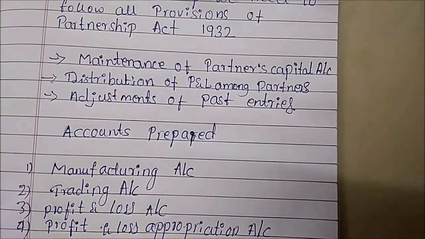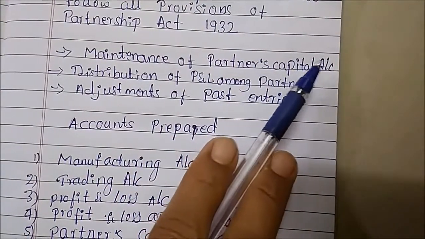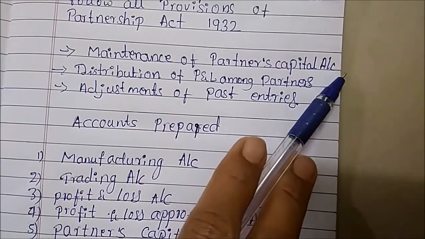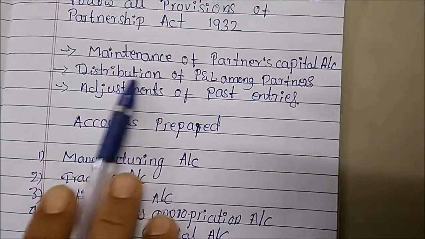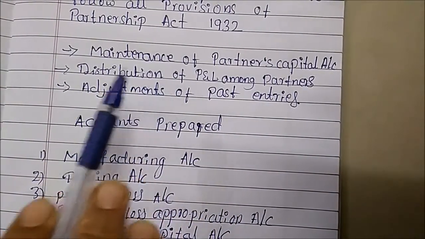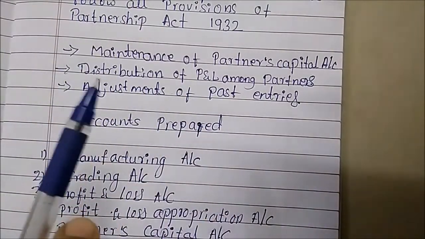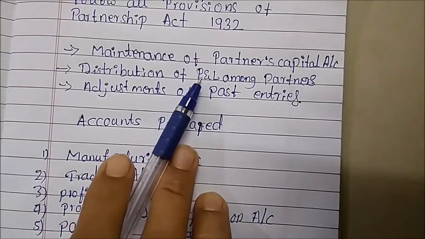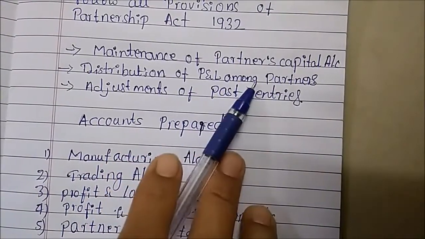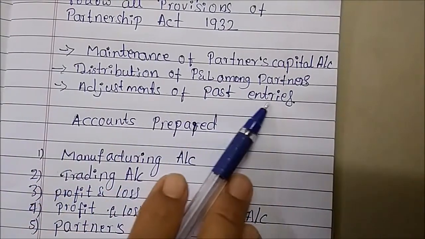Once the partner invests his capital in the business for starting the business, and once the partnership firm does very well, the distribution of how much profit and loss they will get will be distributed between the partners, and adjustment of past entries.